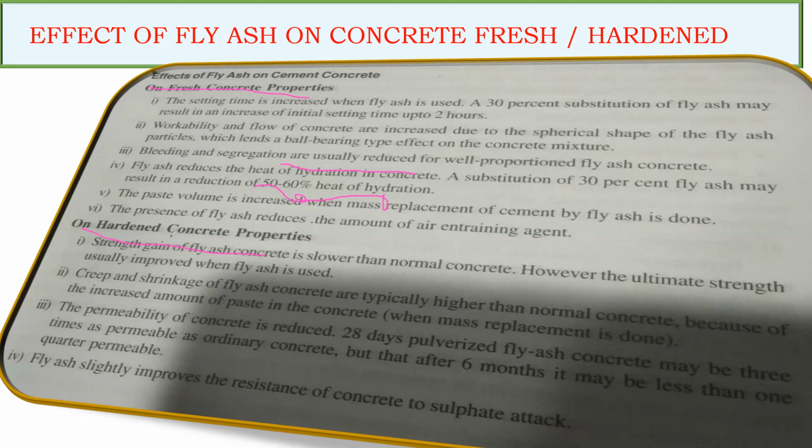We have already seen that when we add pozzolana like fly ash and GGBS, the initial rate of gain of strength is going to come down, but the ultimate strength is going to remain the same. The same point has been added here. Then we have creep and shrinkage. These are long term effects, and even these are improved by using fly ash.